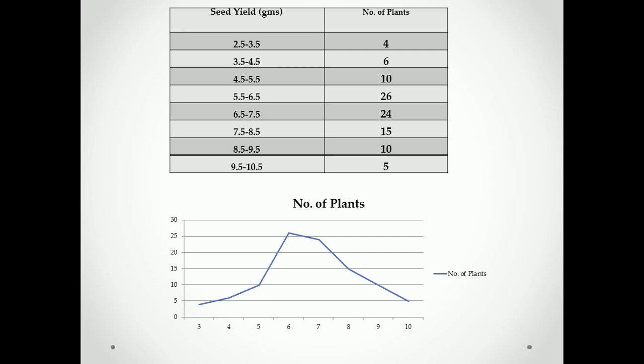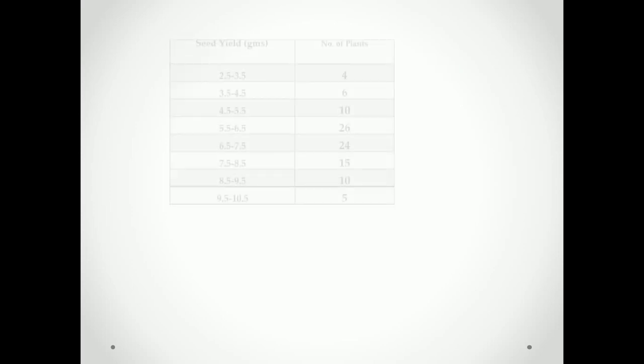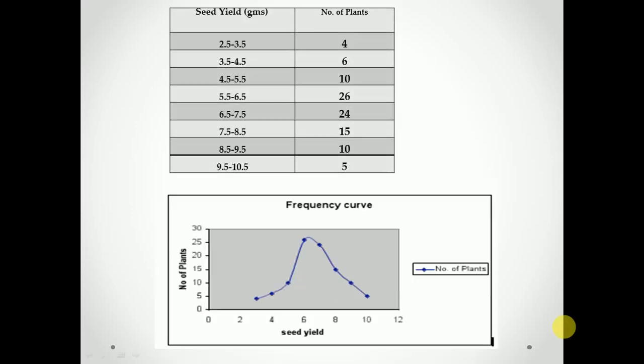The second type of curve is the frequency curve. This is similar to a frequency polygon, but the points are joined using a smooth or free hand curve. You do not join the points using a straight line. Instead, you join the points by a smooth or free hand curve. That becomes a frequency curve. Same data, I have just joined these points using a curve, not a straight line. A smooth curve which fits these points is called a frequency curve.